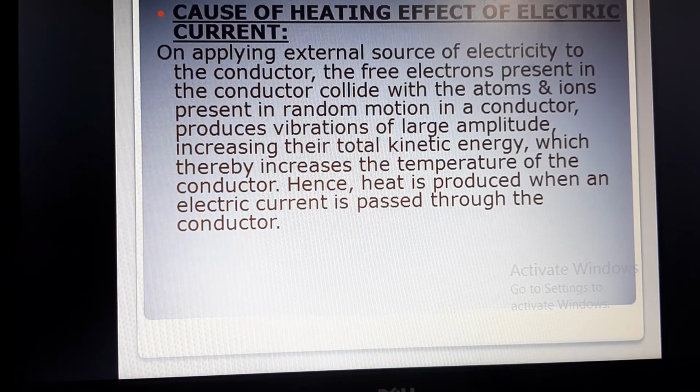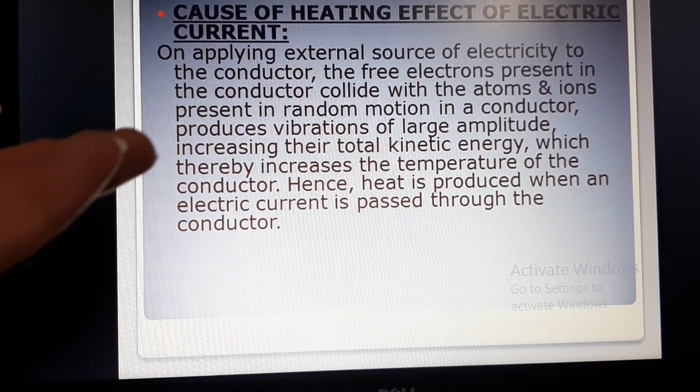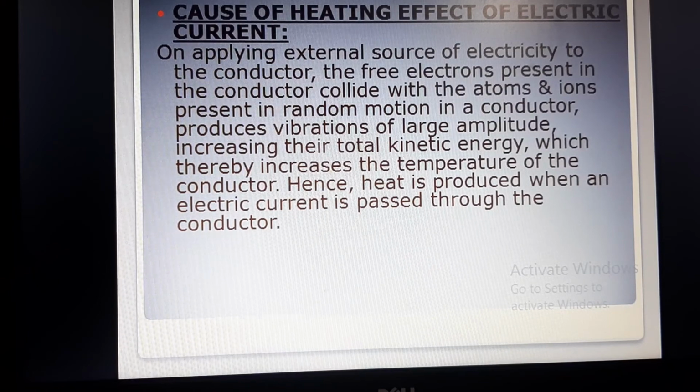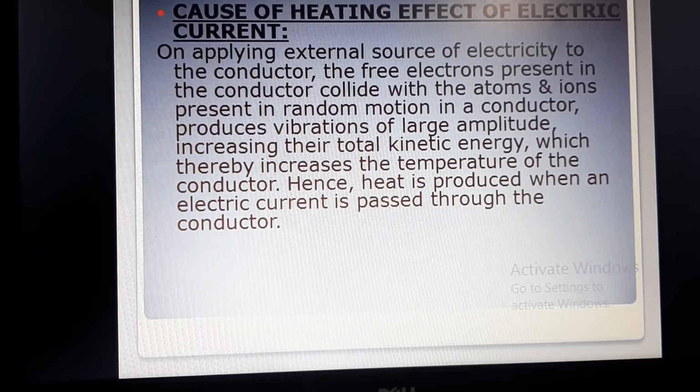And when they collide, they produce vibration of large amplitude which can increase the kinetic energy of the electrons. And when this kinetic energy increases, it increases the temperature of the conductor, and increase in temperature means heat is produced. So this is how, when we apply any external source, electrons collide with the atoms and ions, thereby increasing their kinetic energy and hence their temperature, and the heat is produced. So this is the cause of heating effect of electric current.